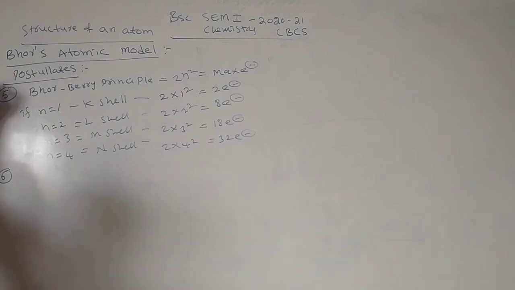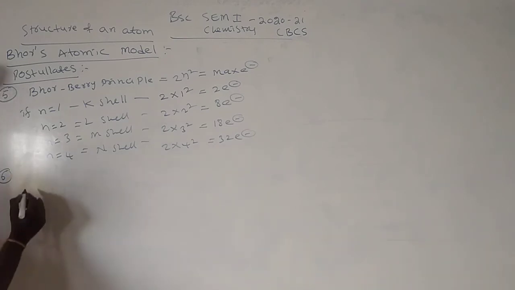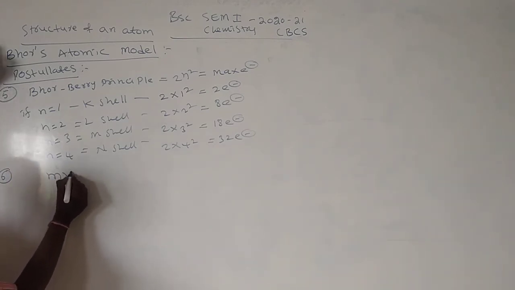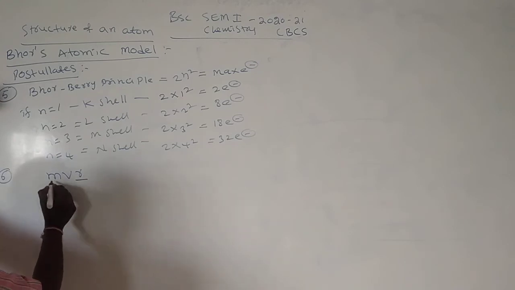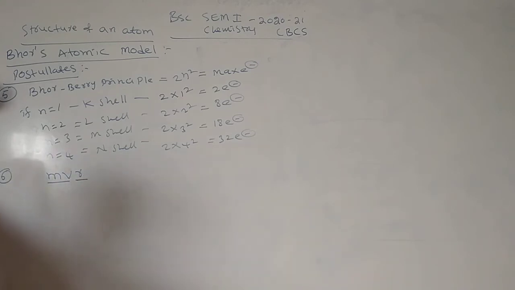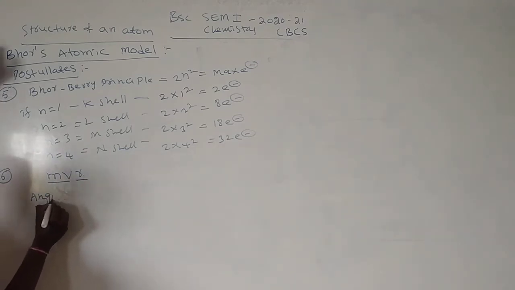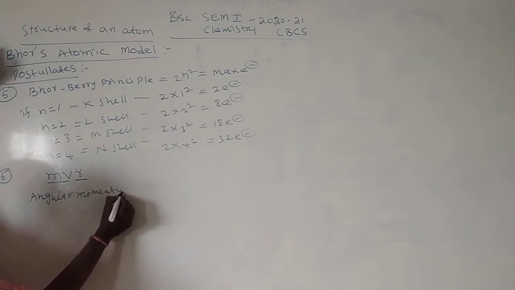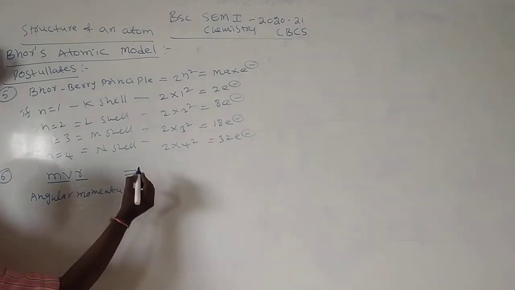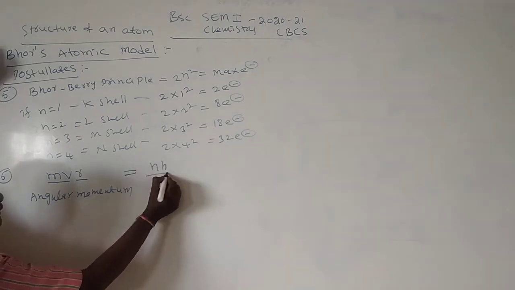Some more postulates are there. The angular momentum of an electron we call mvr. Angular means r, momentum means mv. The angular momentum of an electron is always equal to nh by 2 pi.